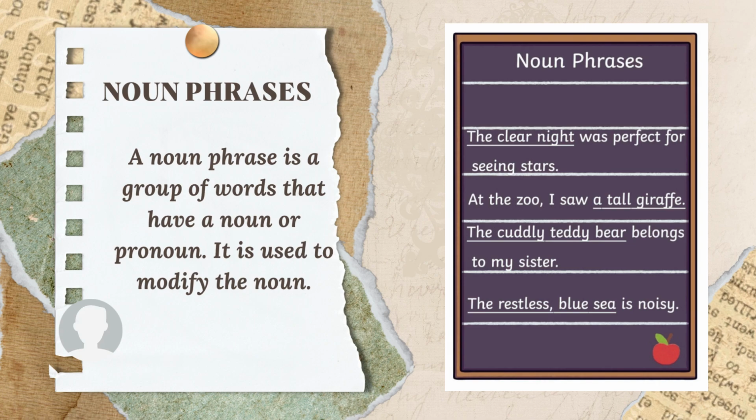Okay, let's start. A noun phrase is a noun or pronoun with all of its modifiers. Some nouns require the presence of a determiner as a modifier. Most pronouns are typically not modified, and no pronoun requires the presence of a determiner. For example, the clear night was perfect for seeing stars. The noun phrase in this example is the clear night because we are giving meaning to the phrase.